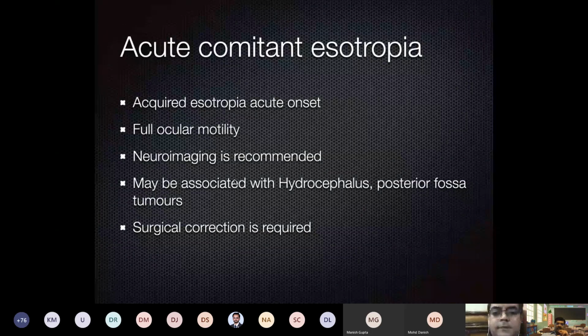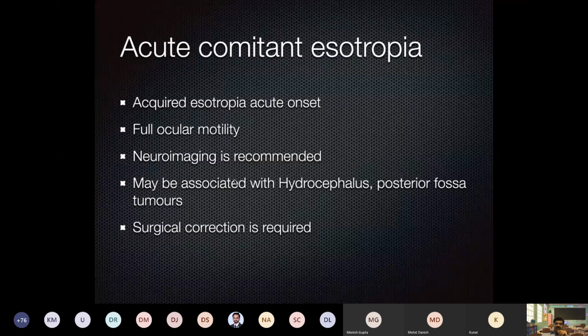Ocular motility is full. Any abnormal presentation like that, even for example uniocular nystagmus, you should always suspect something wrong in the brain, especially a comitant, sudden acute onset squint, and sometimes a squint which you cannot explain with anything. In those cases, neuroimaging has to be done, and they may be associated with hydrocephalus or posterior fossa tumors, and surgery may be required for that.